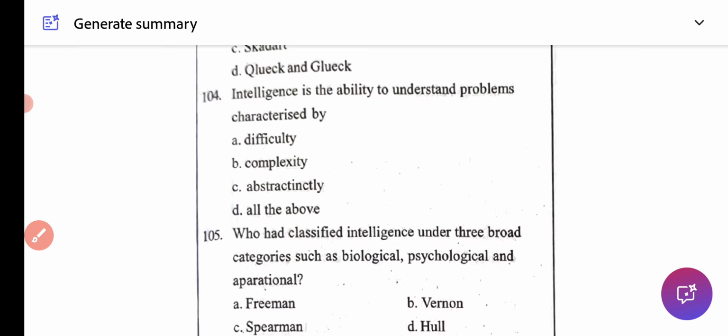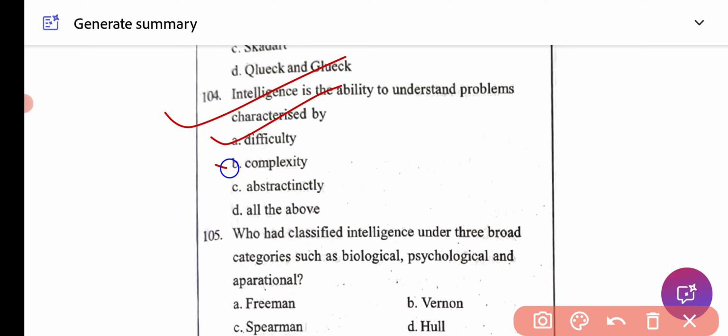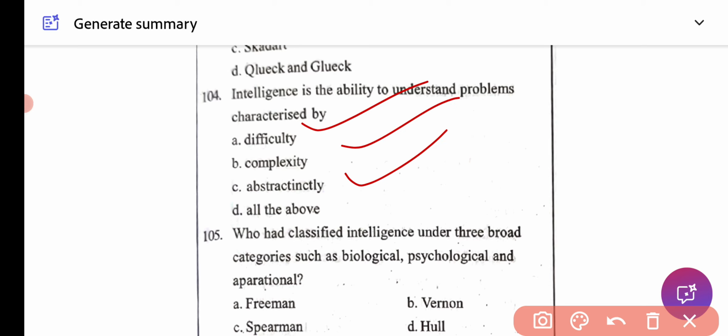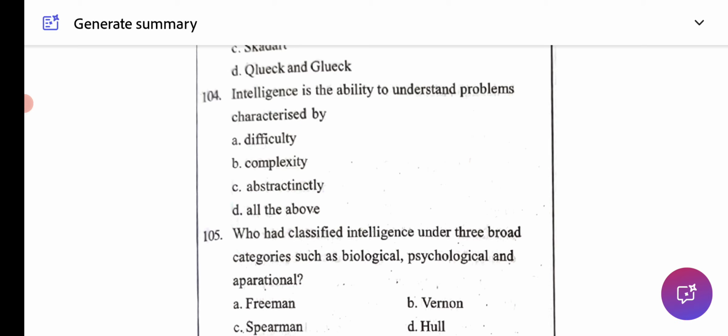Then the next question is: intelligence is the ability to understand problems characterized by option A difficulty, option B complexity, option C abstractness and option D all the above. Here the correct answer is all of the above. Intelligence is the ability to understand problems characterized by difficulty, complexity, abstractness and all the above.